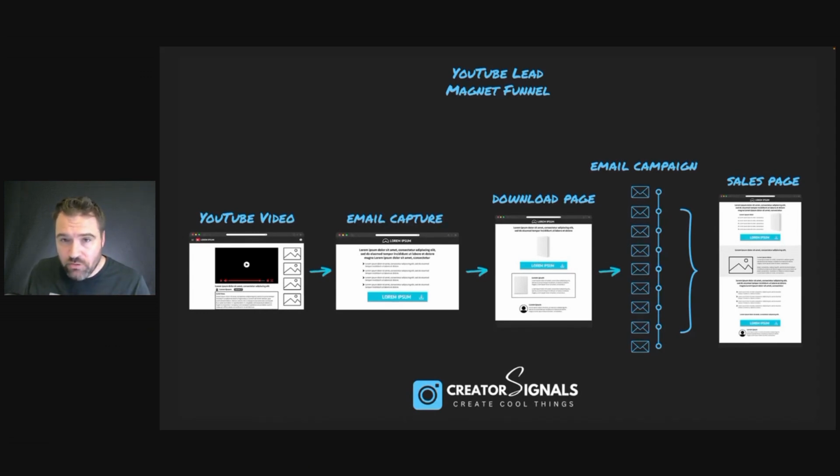All right, and we're going to be doing all this with AI. So what I'm going to be showing you how to do in this course is I'm going to show you how to create all the products and pages in a funnel like you see in the screen. All right, so we're going to create the digital products, we're going to create the sales pages, the download pages, the email campaigns, all that kind of stuff. And I'm going to show you even how to create a bunch of content ideas and content that actually sells those digital products.